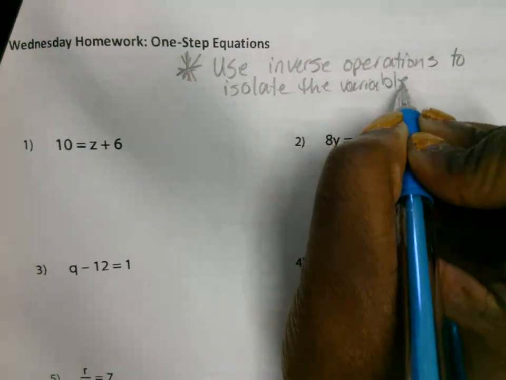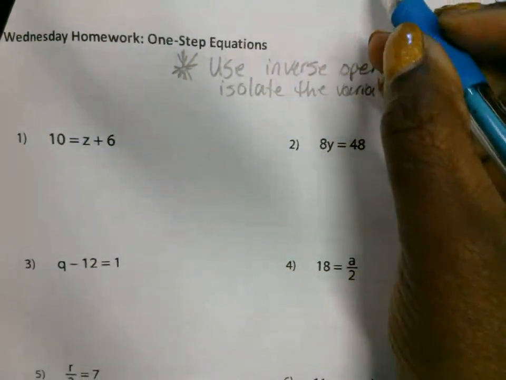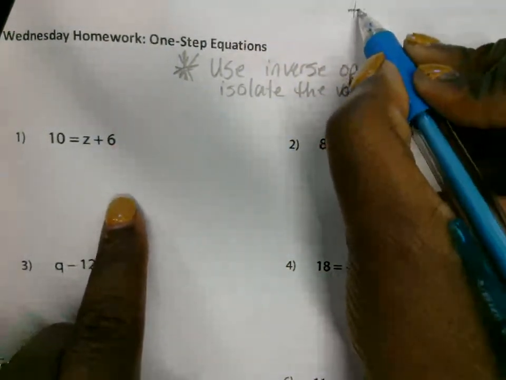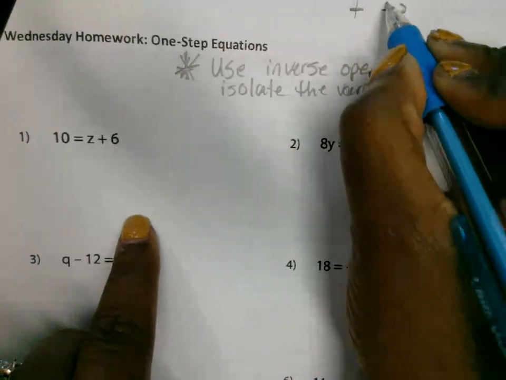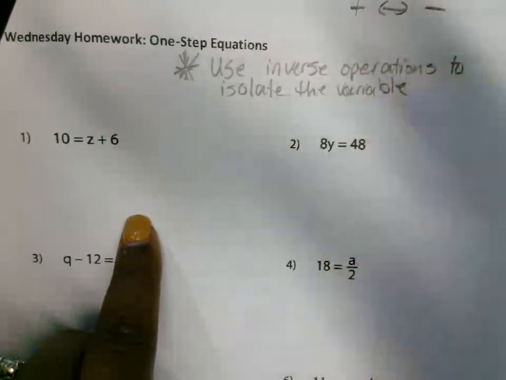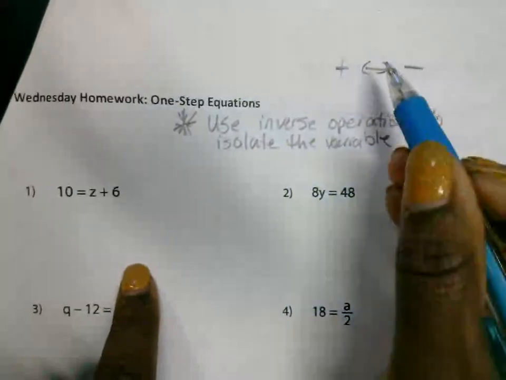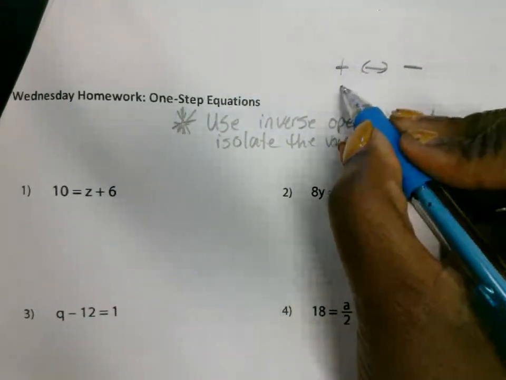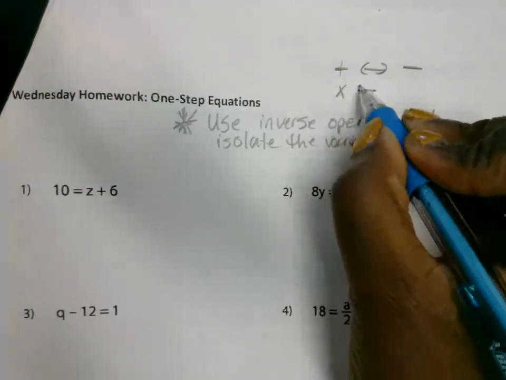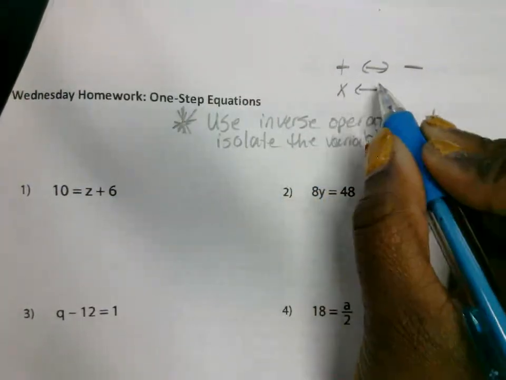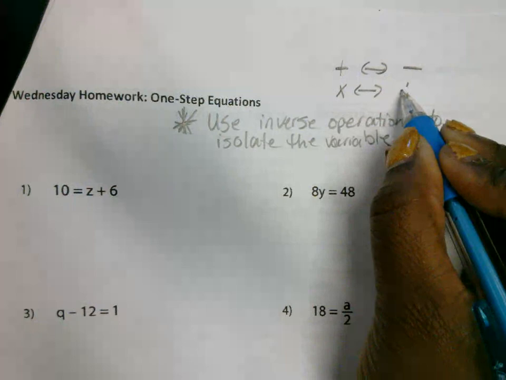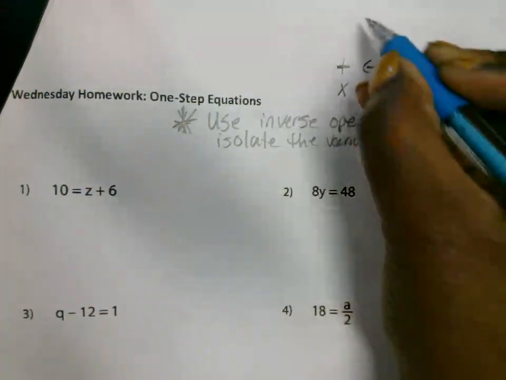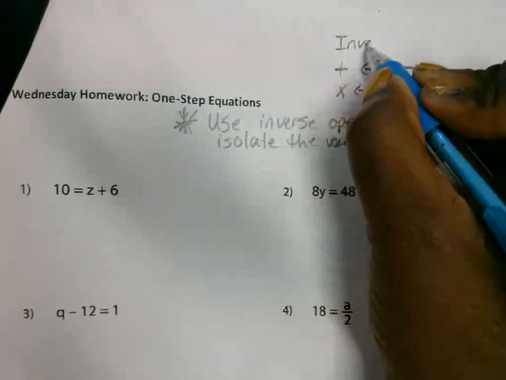So if it is addition, you're going to use subtraction and vice versa. If it's subtraction, then you're going to add to remove the number. If it's multiplication, the opposite of multiplication or the inverse of multiplication is division. The inverse of division is multiplication. These are your inverse operations.